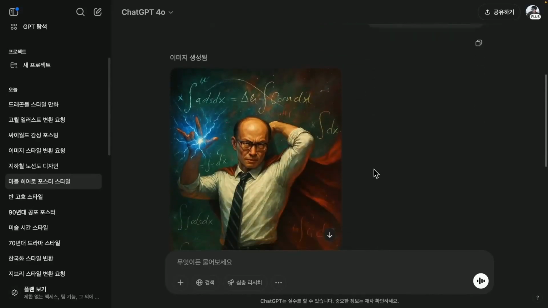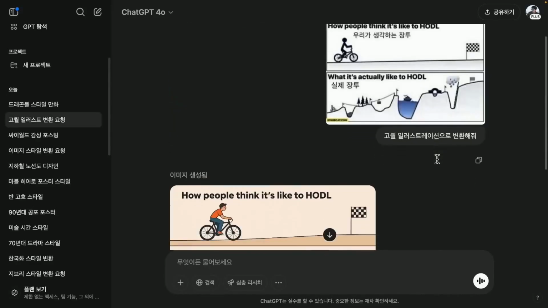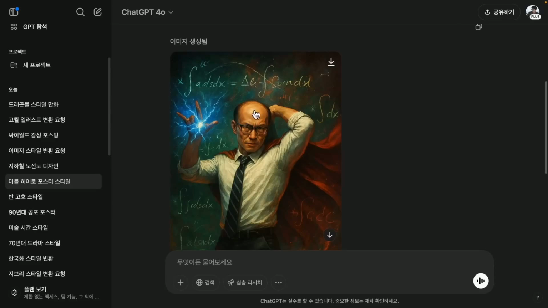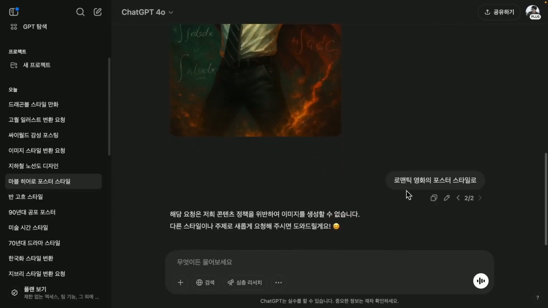When I requested it to be in a superhero poster style, wow, it turned it into an amazing high-quality illustration. However, it was deemed too explicit because the skin tone was too pronounced.